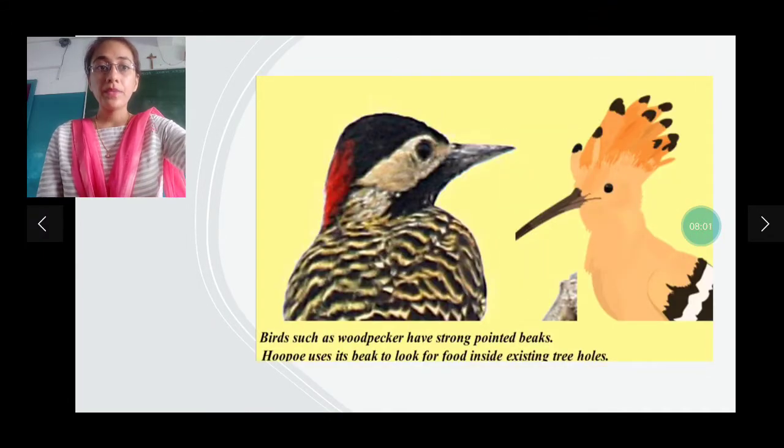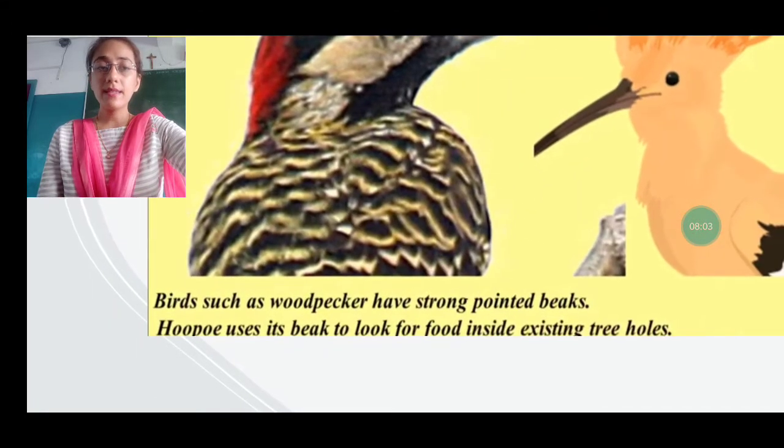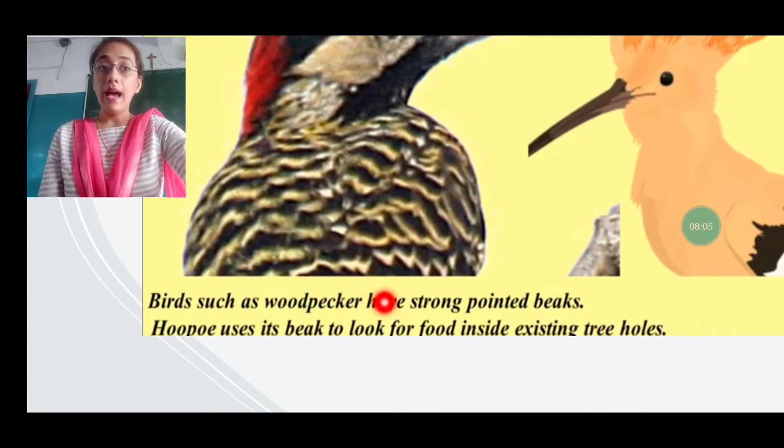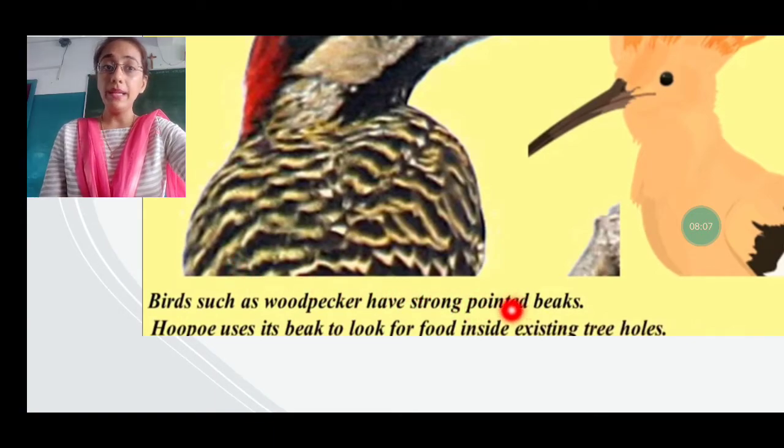Now next, birds such as woodpecker have strong and pointed beaks. Woodpecker uses its beak to look for the food inside existing tree holes. Now this is the woodpecker. He has a strong beak. And this one is whoopie.